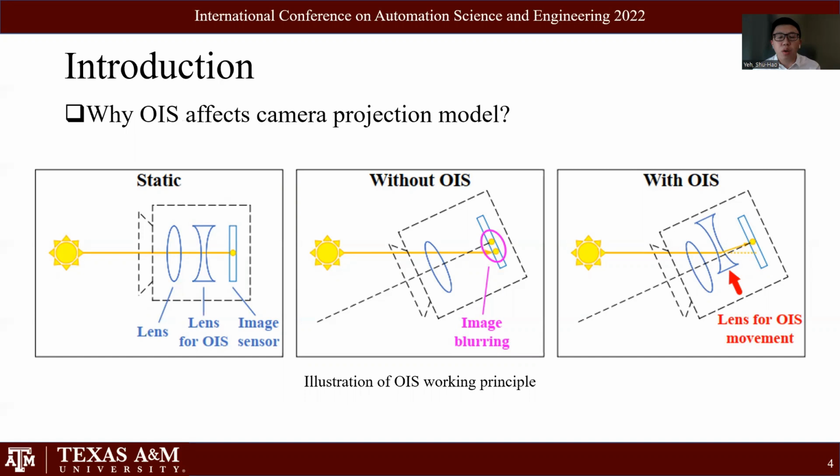We can see that once OIS is activated, the optical path is changed and the geometric relationship between the physical lens and the image sensor is no longer the same. Those facts can lead to a different camera projection model, since the optical path is possibly no longer traveling in the same way. Currently, most devices ignore OIS existence by using a lower resolution image when applying the AR API, which limits the AR mapping accuracy.